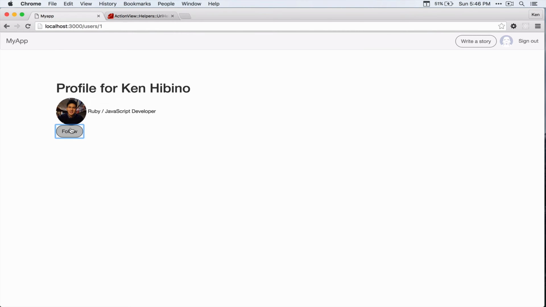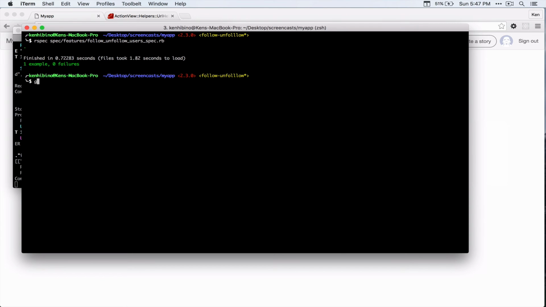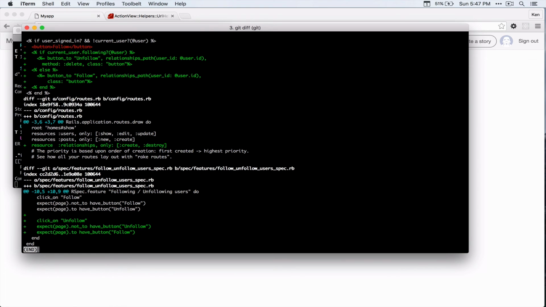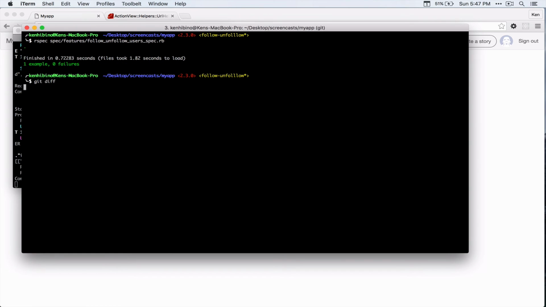All right, so that looks good. Let's commit this. Let's check git diff. All right, so let's commit that.